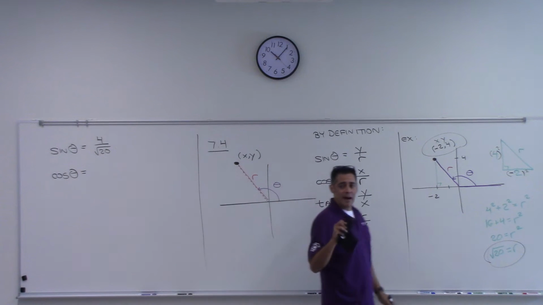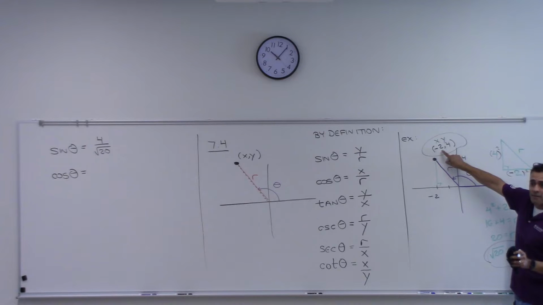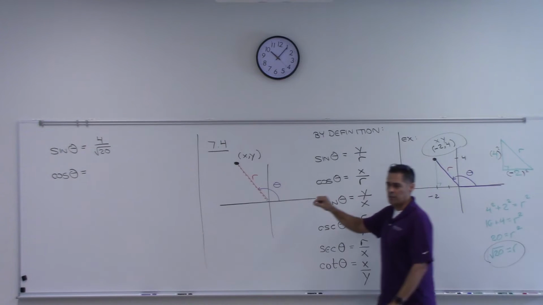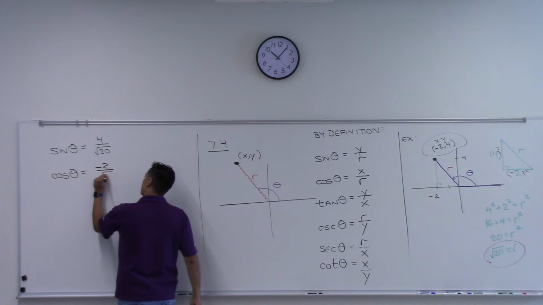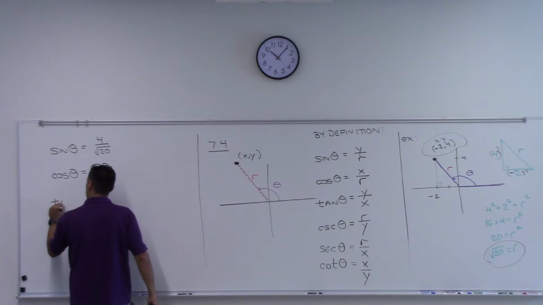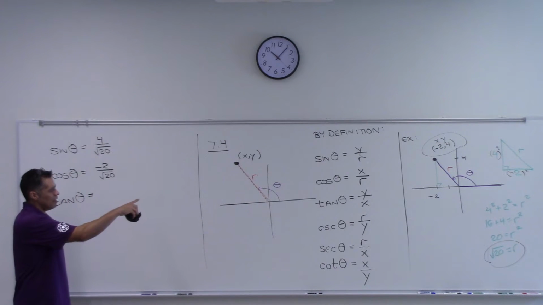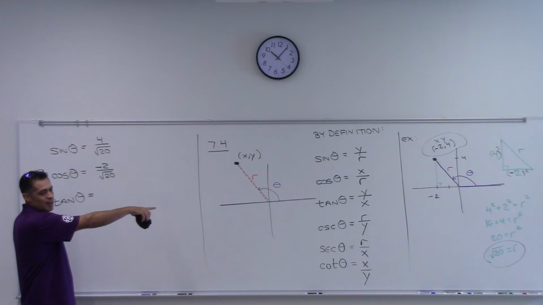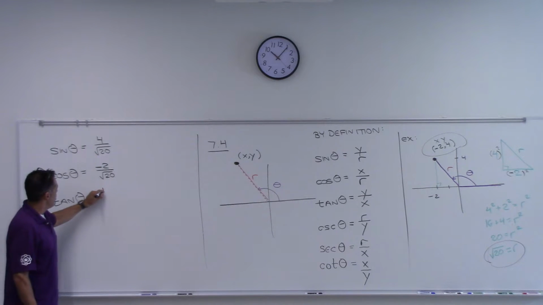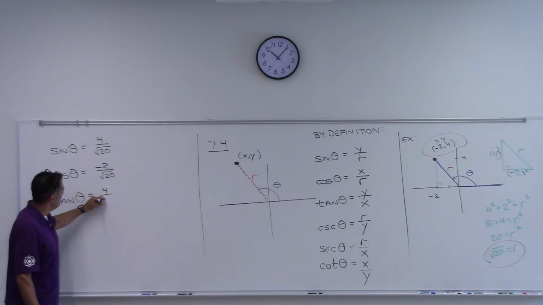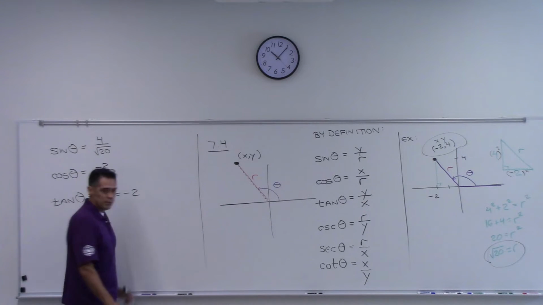coordinate divided by r. The x-coordinate is -2. So you're going to put -2 here. -2 over root 20. What's tangent theta? The y over, sorry, the y over x, right? So what's our y? 4, and then over the x, -2. So our answer is -2.